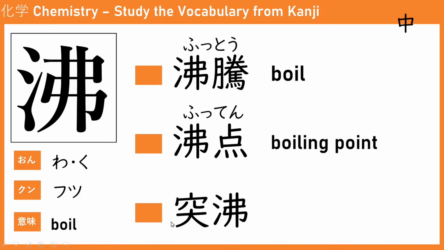And the last one is toppatsu. Totsu here represents suddenly, so suddenly boil. For example, when you're doing an experiment and you heat up some liquid, it suddenly boils and releases gas quickly. Toppatsu.